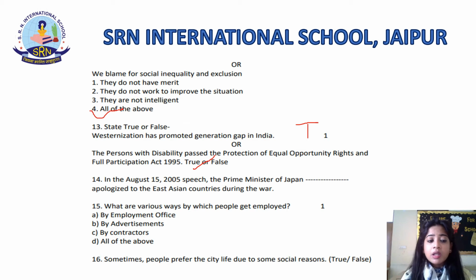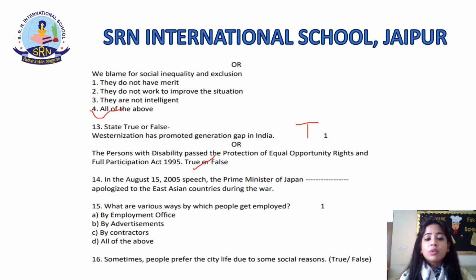So, he was Junichiro Koizumi. Junichiro Koizumi is the right answer. Now, in what are various ways by which people get employed? We are talking about question number 15. In this, by employment office, by advertisements, by contractors.